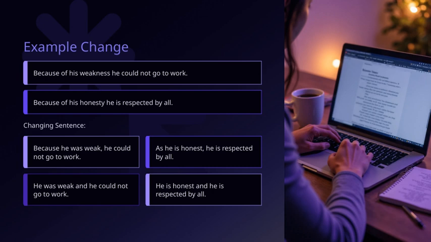And likewise, "He is honest and he is respected by all" connects these qualities directly, emphasizing the relationship between honesty and respect. The key takeaway here is that changing sentence structures, by using conjunctions, commas, and clearer phrasing, can make our writing more natural and impactful. This is an important part of improving overall communication, which ties into our broader goal of effective expression.